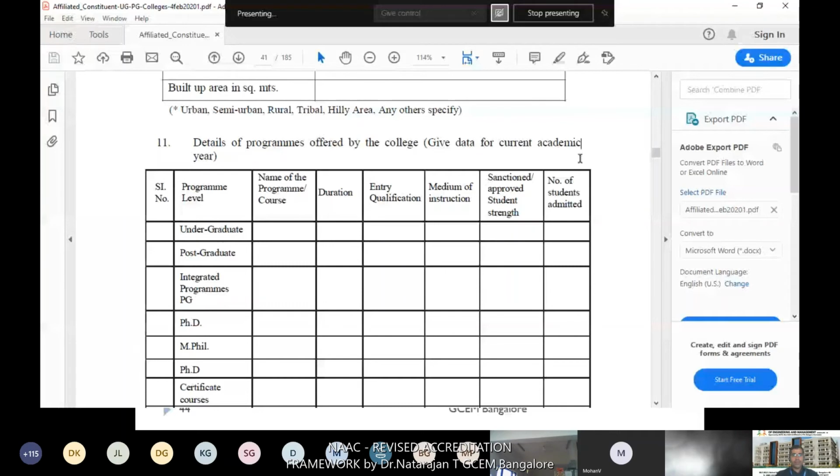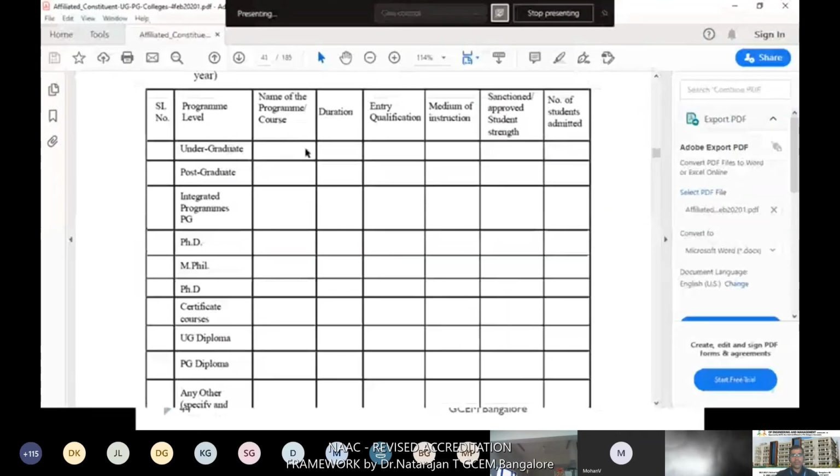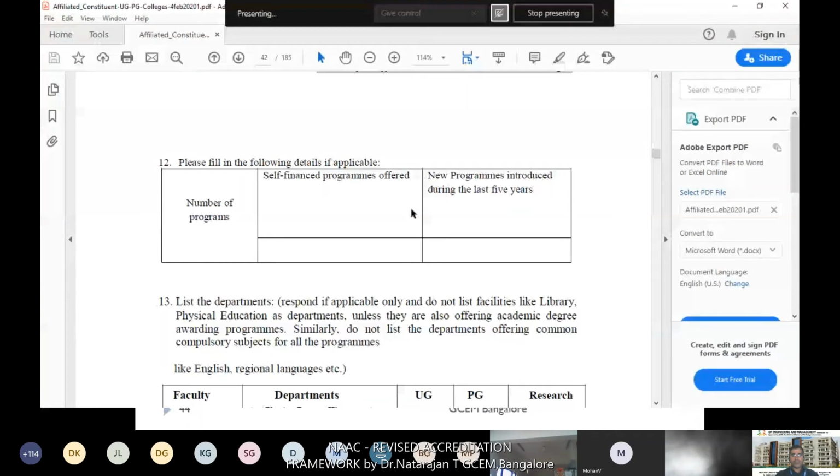So all the programs you need to list here, with their duration and some students admitted details. The number of programs offered, self-finance programs offered, and new programs introduced during the last 5 years, that also you need to mention.